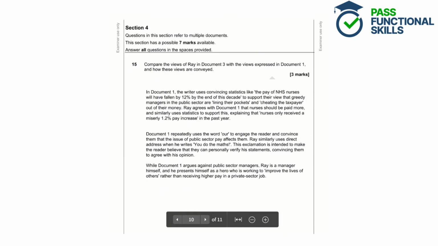Okay, moving on to section 4 then. So the questions in this section refer to multiple documents, so make sure that you read the question really carefully to make sure that you know which documents you should be referring to in your answer. So question 15. Compare the views of Ray in document 3 with the views expressed in document 1 and how these views are conveyed.